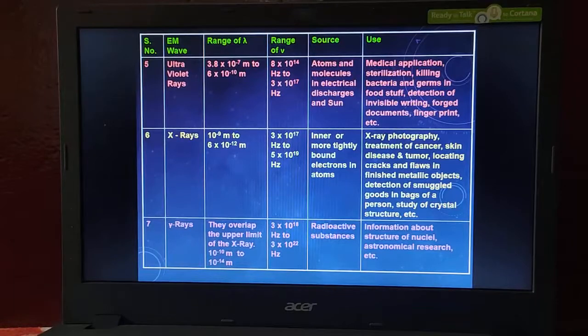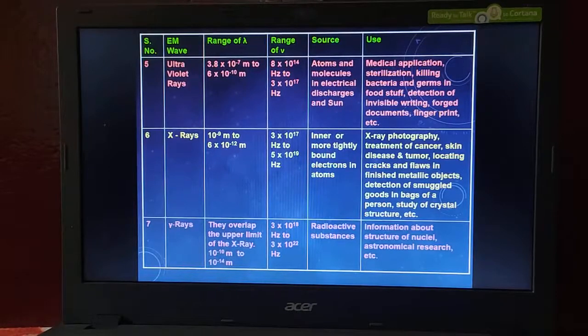X-rays are used if something happens to us, for example, if some accident happens and there is any dislocation or breakage of our bones, then we go to the help of X-rays. These are very high range waves.